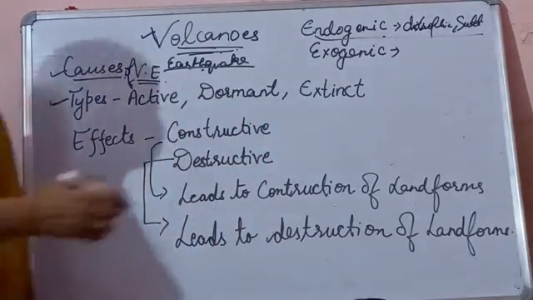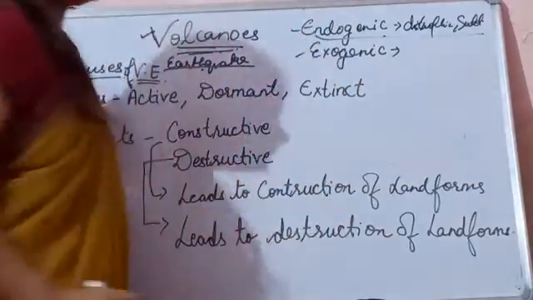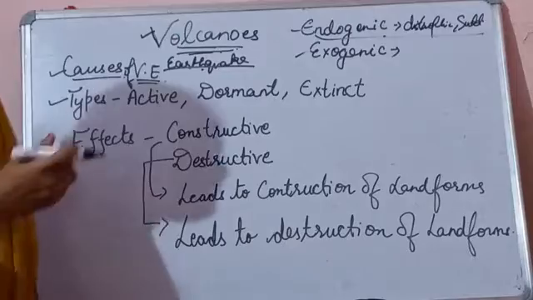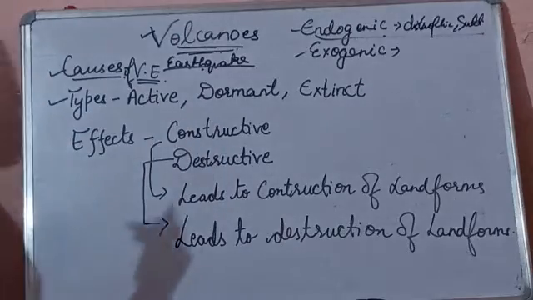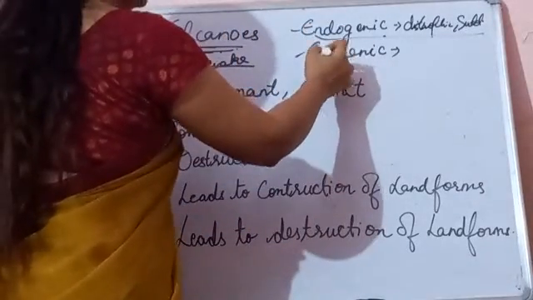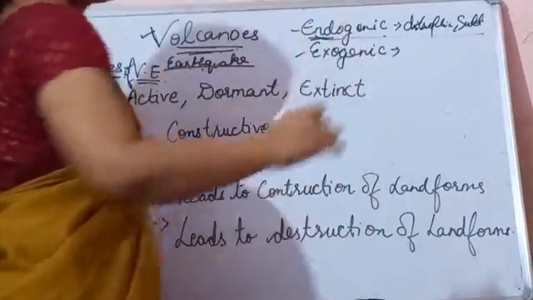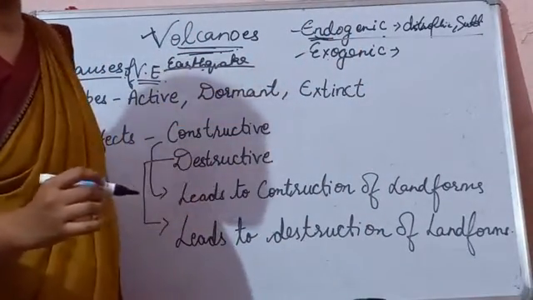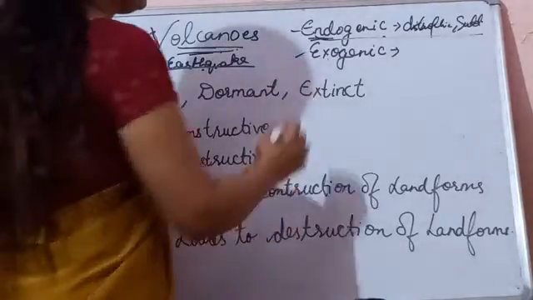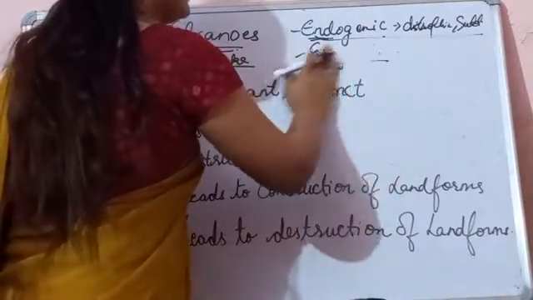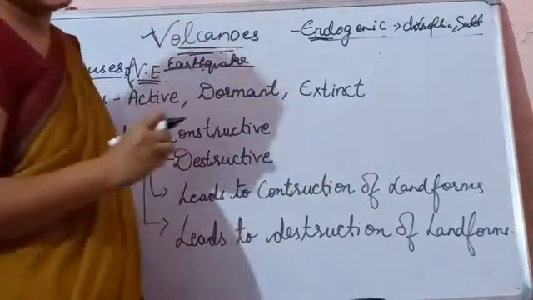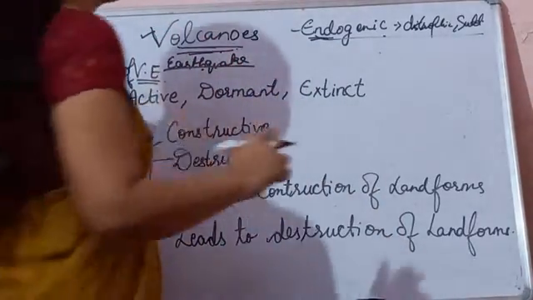There are basically two forces which operate on the surface or on earth. They are endogenic forces and exogenic forces. The forces which operate inside the surface of earth are endogenic forces, and the forces which operate outside the surface of earth are exogenic forces. Here we are going to study about endogenic forces which operate inside the surface of earth.